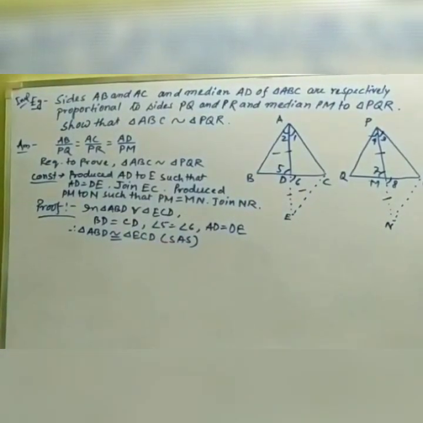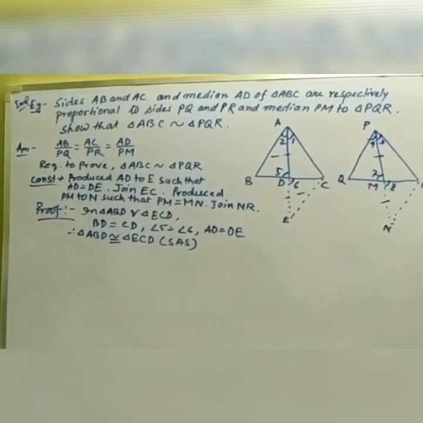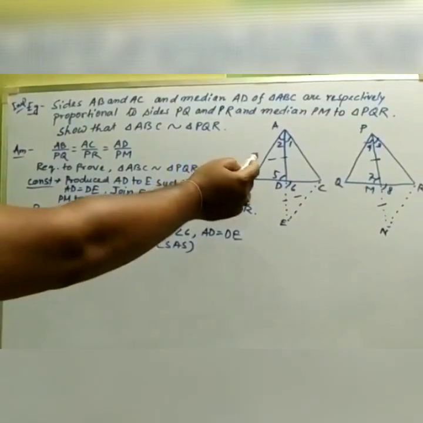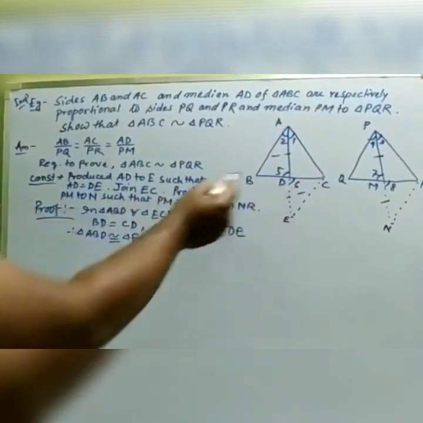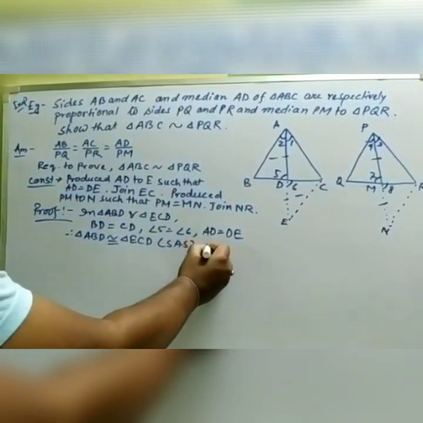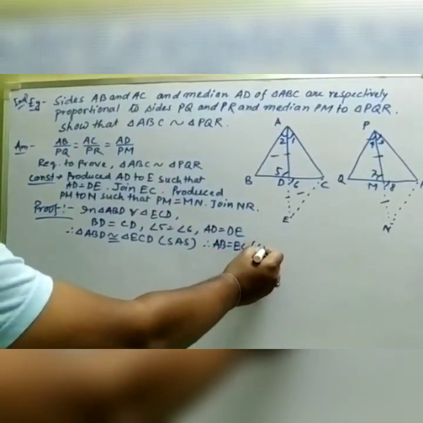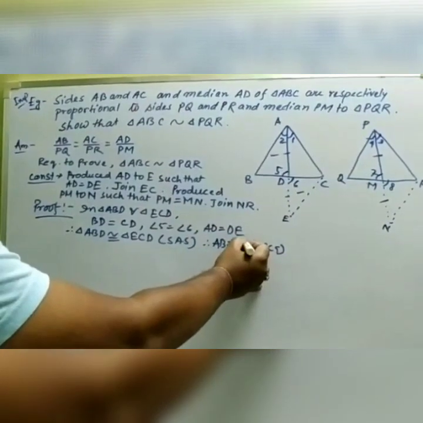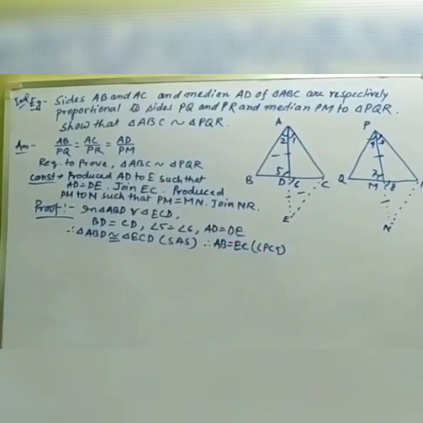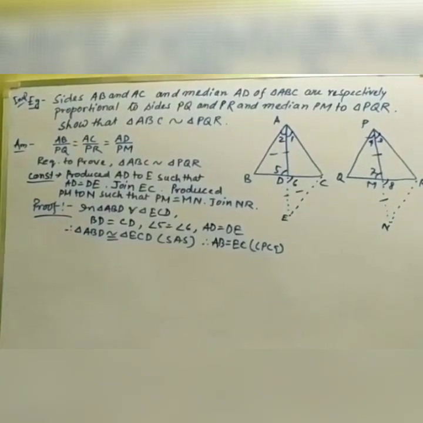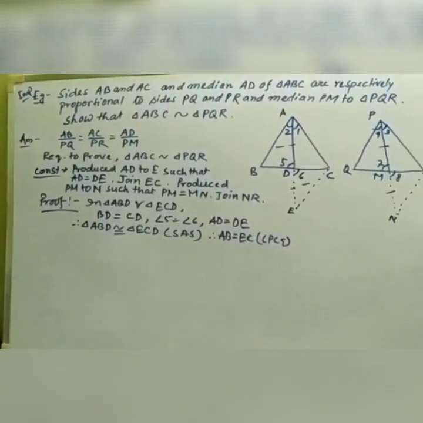And as the triangles are congruent, their corresponding sides will be equal, and the corresponding sides you can see are AB and EC. So we are writing, therefore AB equals EC. This is from CPCT. AB equals EC we have got from CPCT, the property that corresponding parts of congruent triangles are equal.